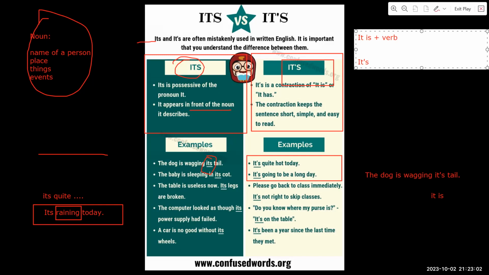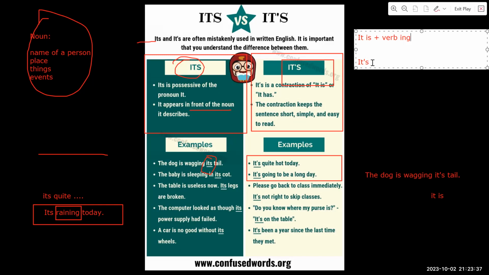Do you know a verb? Yes. Verb is what? Like the action. Okay, a verb is an action word. So usually the grammar rule for that is it is plus verb with ing. So it's with apostrophe is the same. Yes, we just make it short.